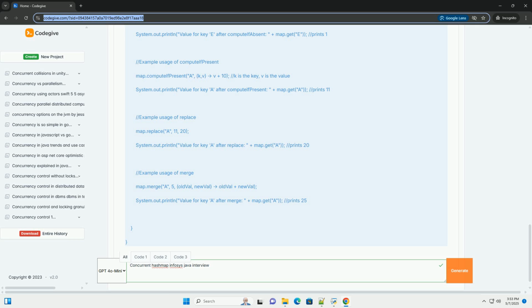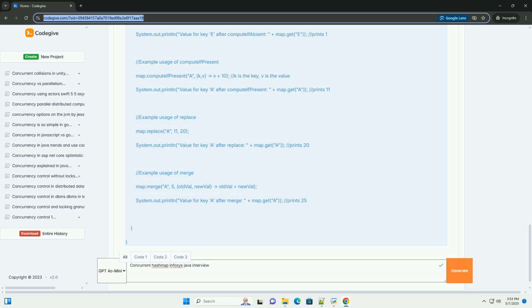computeIfPresent(K key, BiFunction<? super K, ? super V, ? extends V> remappingFunction): if the value for the specified key is present and non-null, attempts to compute a new mapping given the key and its current mapped value.